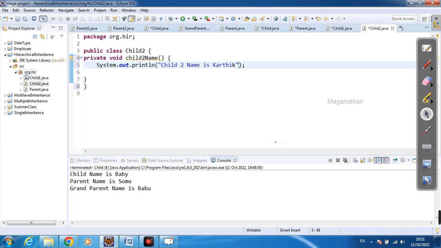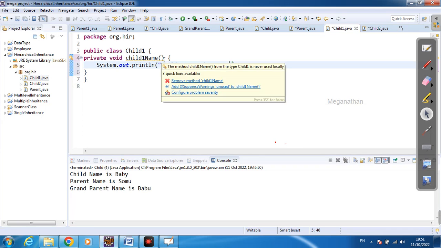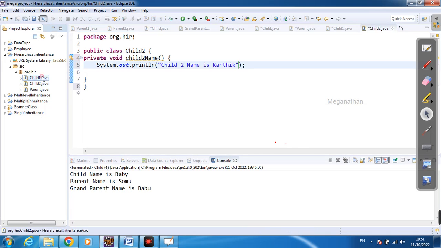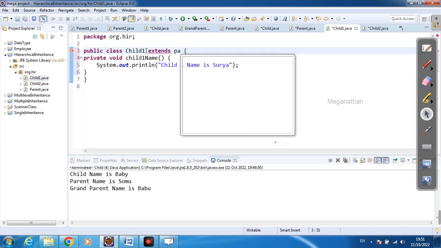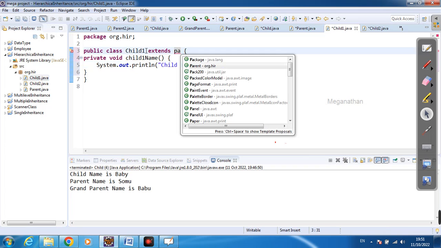Now I am going to access the parent in the child 1 class and child 2 class. So for the parent business logic, I am going to extend it: extends Parent.